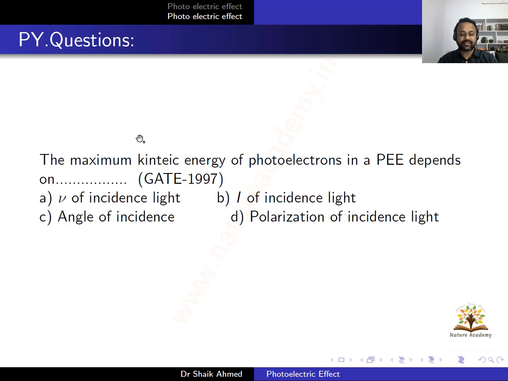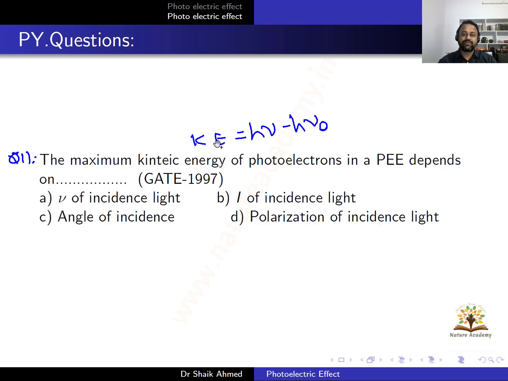Okay, now it's time to do some problems. These are previous year's questions. So this is the first question. The maximum kinetic energy of electrons in the photoelectric effect depends upon, and I have given four options. The maximum kinetic energy KE of photoelectrons depends upon, so you know the formula, hν minus hν naught.